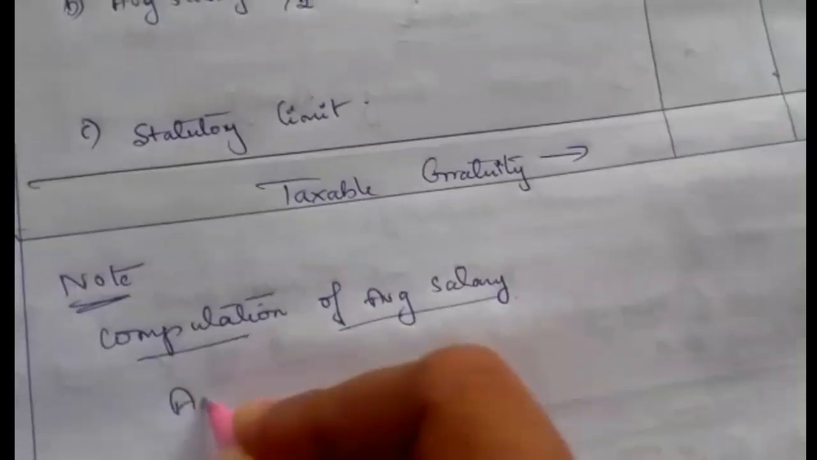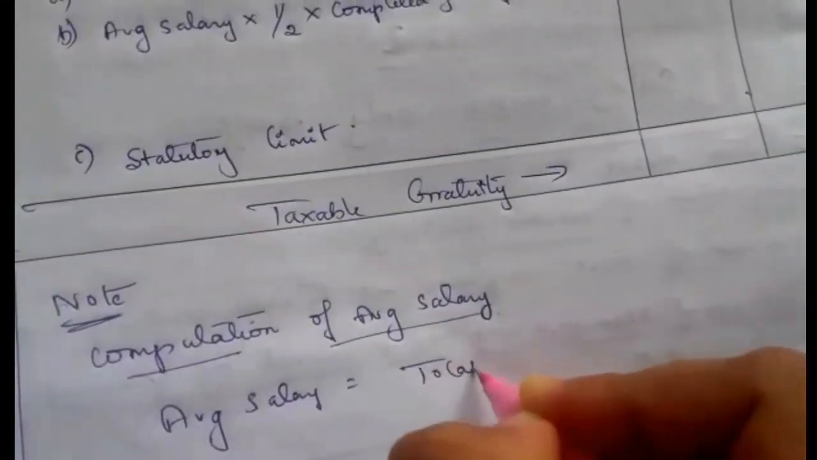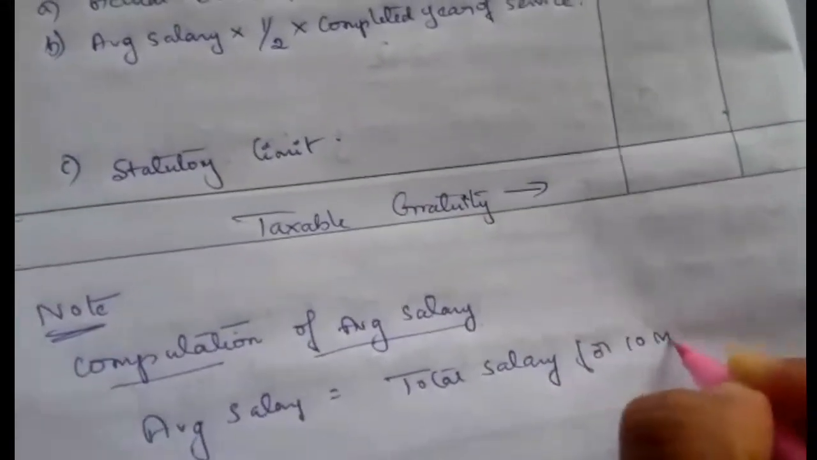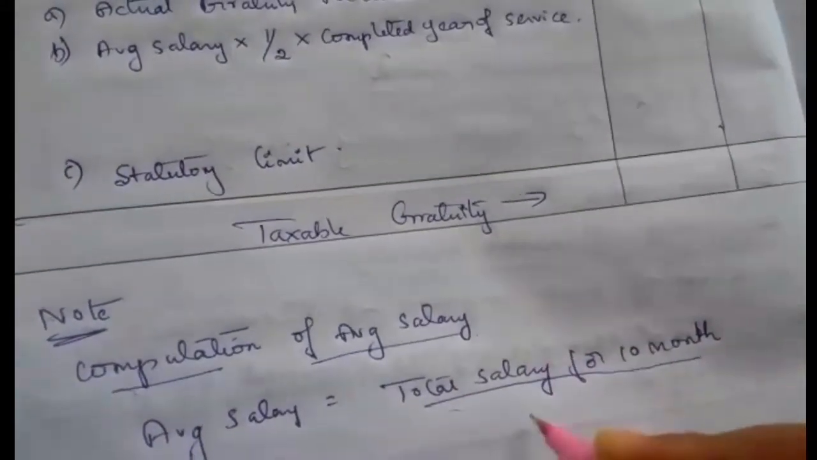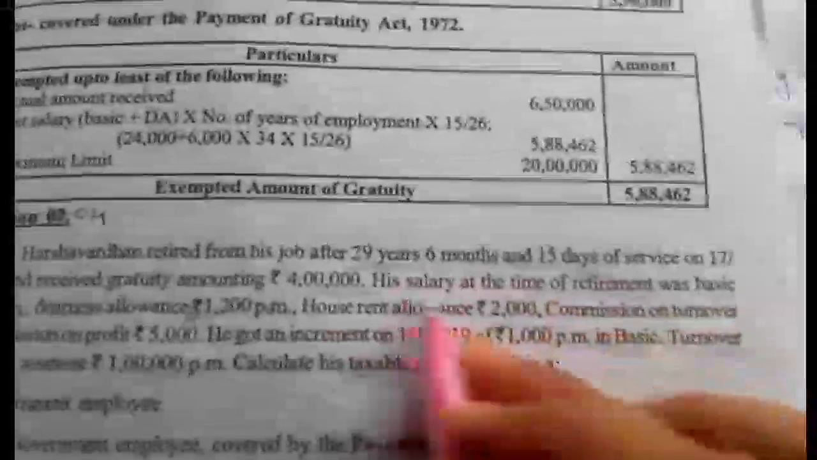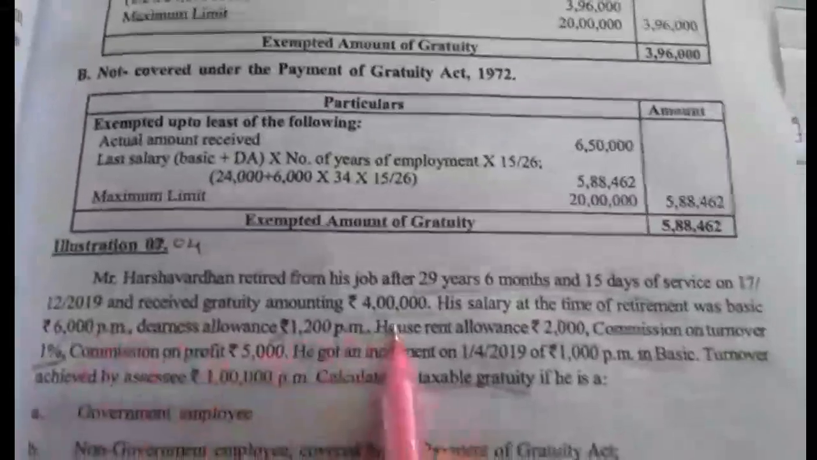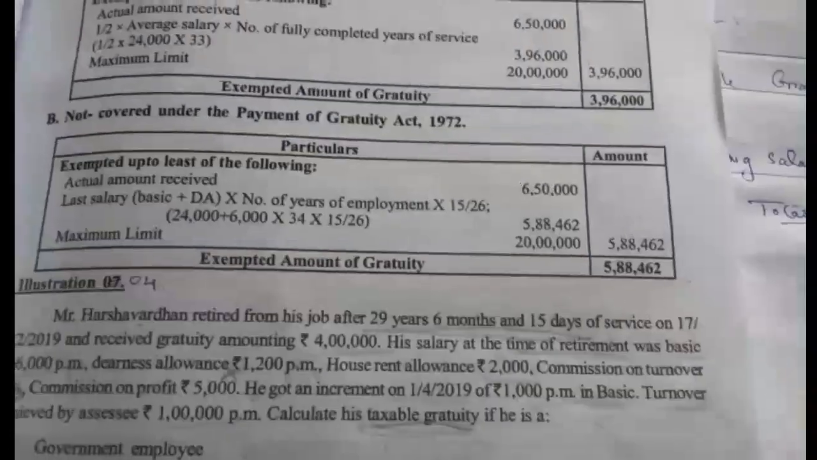What is the formula for average salary? Average salary is equal to the total salary for 10 months divided by 10. So we need the total salary for 10 months. In this question they have given his salary at the time of retirement, the monthly salary. So we need the salary for 10 months.